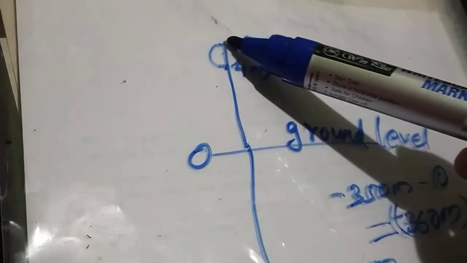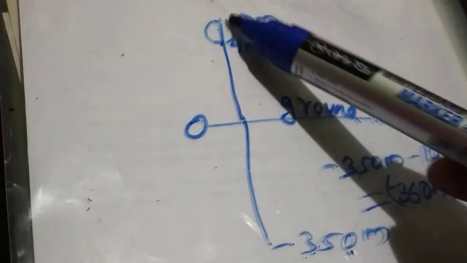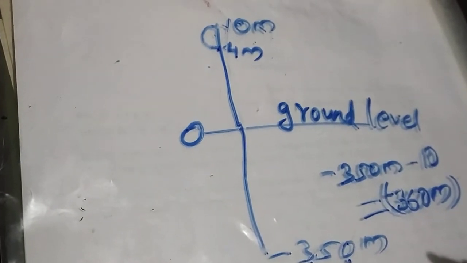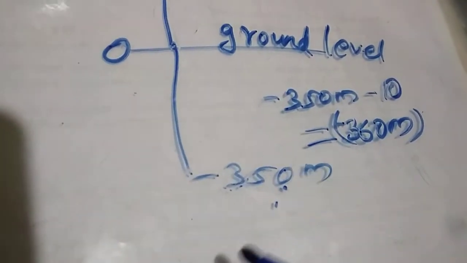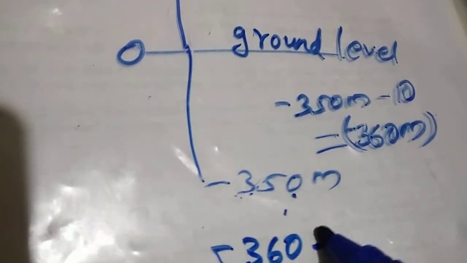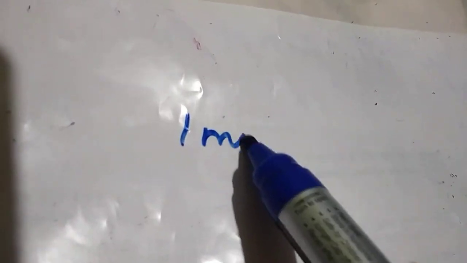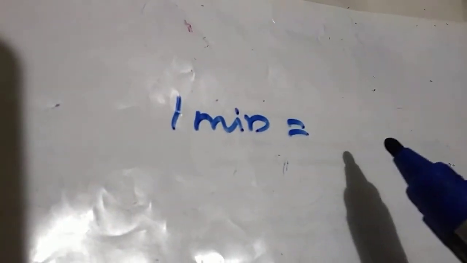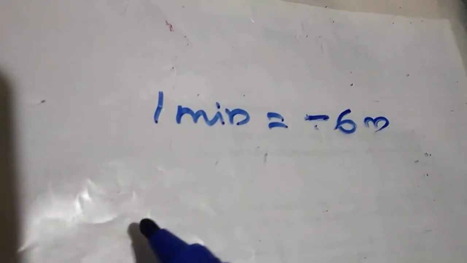Negative 360 meter is the difference between 10 meter and negative 350. From here to there 10, then from here to here 350. Total that is decreasing, so negative 360 meter. Here one more thing: negative 360 plus 10, we will get negative 350. So in 1 minute, it will descend negative 6 meter. That is descends. So we can give this one a negative symbol. Negative 6 meter per minute.